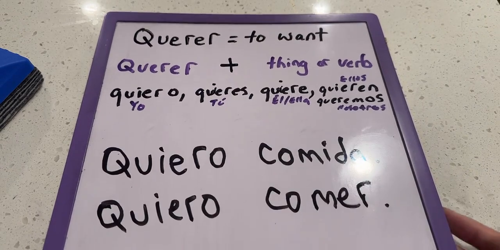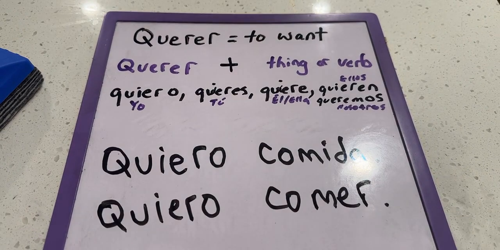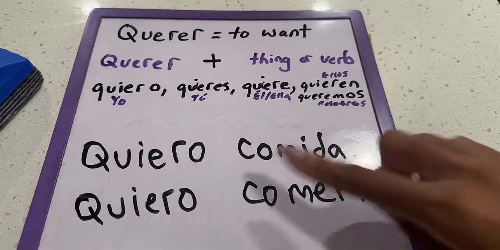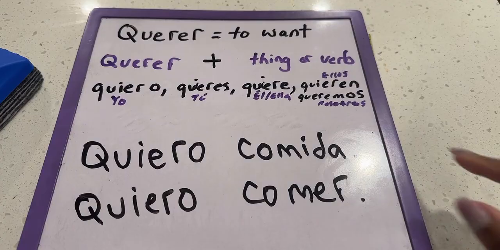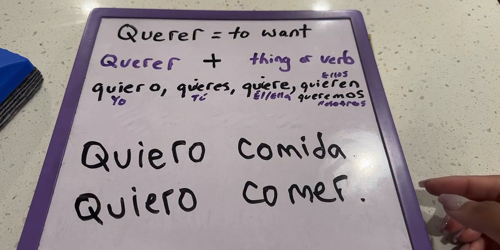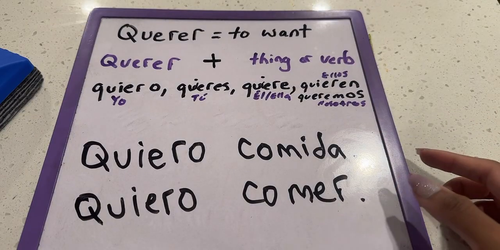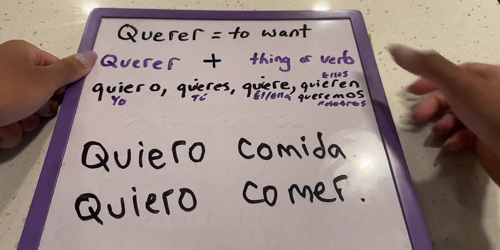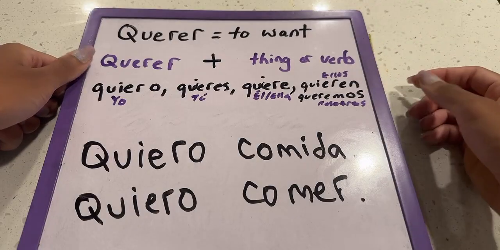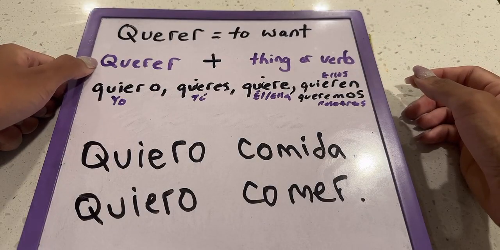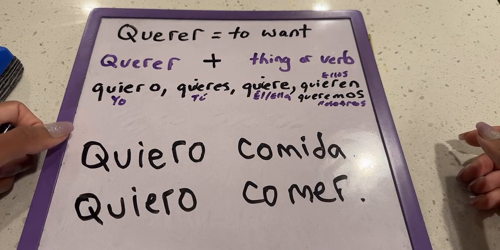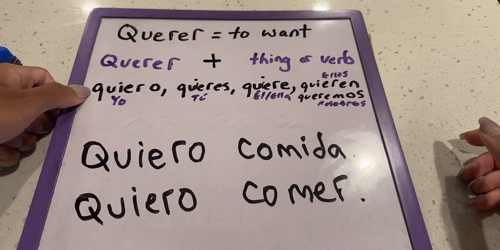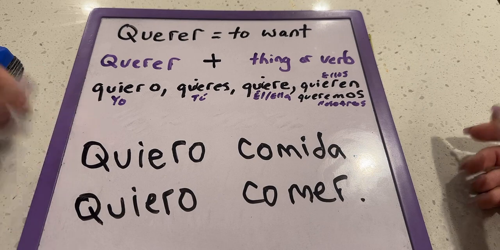All right, so I gave us two sentences that we can start off with. These two sentences, we have quiero comida and we have quiero comer. Both two different sentences, but first, let's figure out if we set it up the right way. So let's look back at our formula here. Our formula up here is querer plus the thing or the verb. So we have to conjugate querer appropriately. My goal is to say, I want food. And if we want to say, I want, then that conjugation is quiero. Okay, good. So we got that correct.